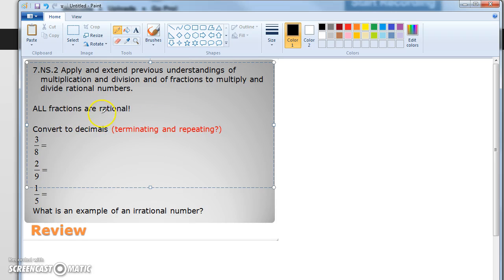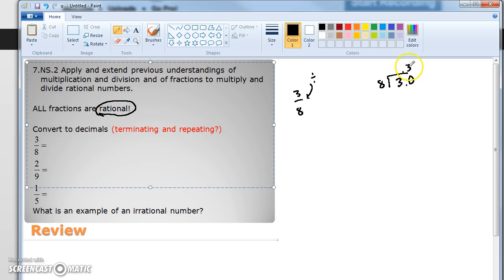And we're just going to sneak in there that all fractions are rational numbers. If it can be represented as a fraction, it's rational. So if we convert these to decimals, over here, 3/8, remember this is just a division problem, okay? So I could do it longhand. I could go 3 divided by 8, knowing that 3 doesn't go into 8, it's going to be a number less than 1. So I'm going to put my 0 over here. And 8 goes into 30, 3 times.